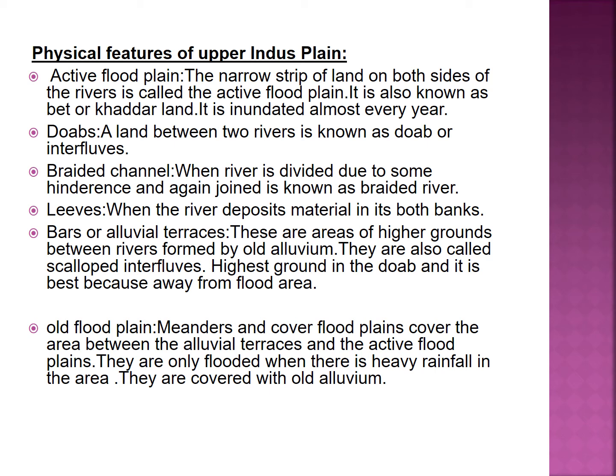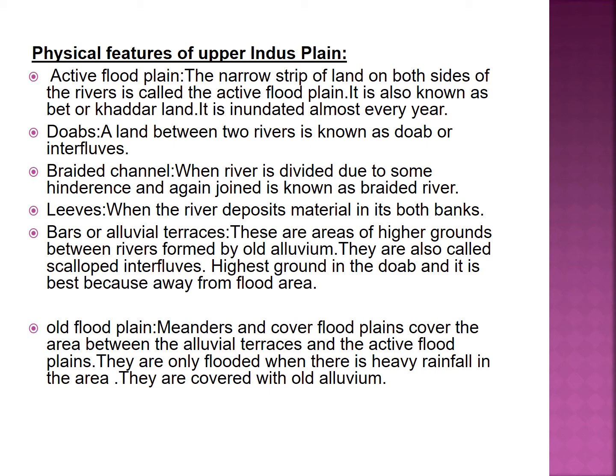So you can see the levees in the picture from the cross section of a Doab as well. This is the material which the river brought from mountains during erosion, and then it deposits on both sides of the bank. Levees can be artificial or they can be natural. Natural when the river is depositing it, artificial when we make dikes or bunds on the river banks, so it can reduce the effect of floods.